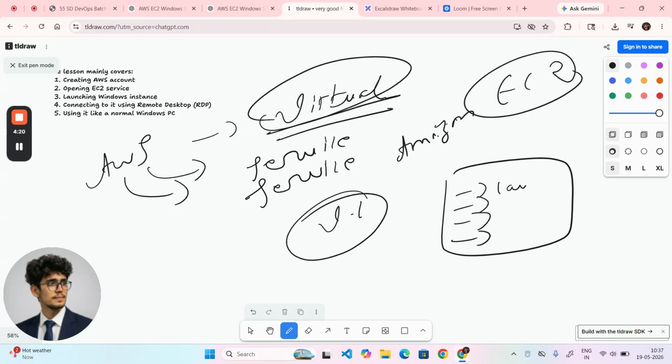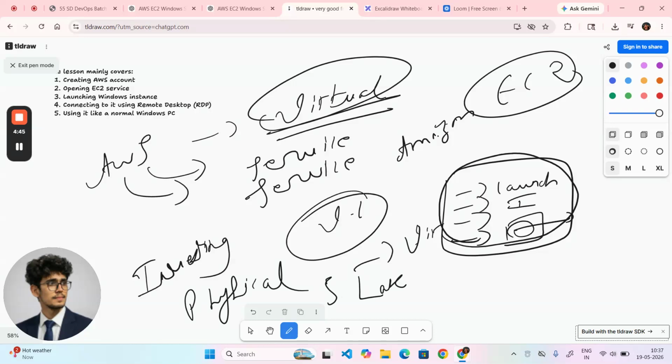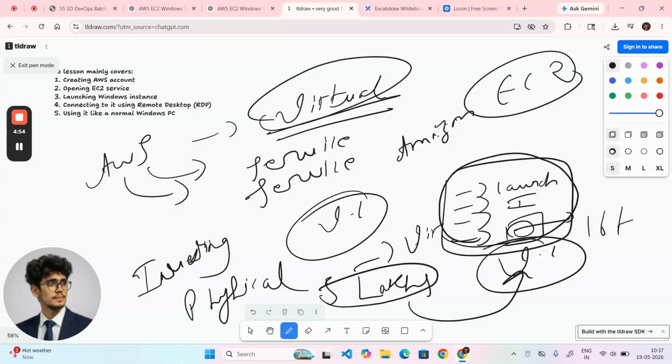You can launch your instance, where your building will get launched, guys. You can do n number of things within this EC2 instance. In the virtual, whatever money you are investing during the physical, suppose 5 lakhs, coming to the virtual computer we need to invest only 16 to 20,000. Just an assumption I was saying. So this is better with less money.